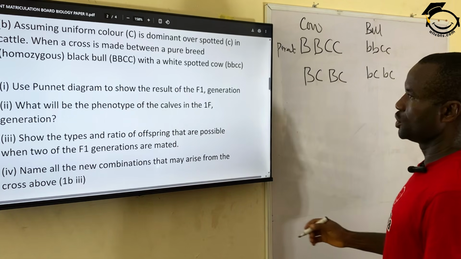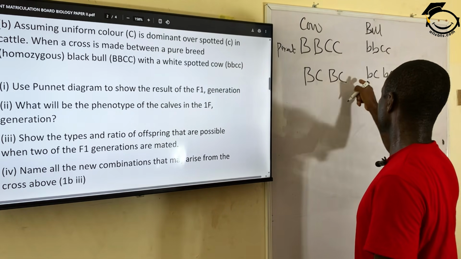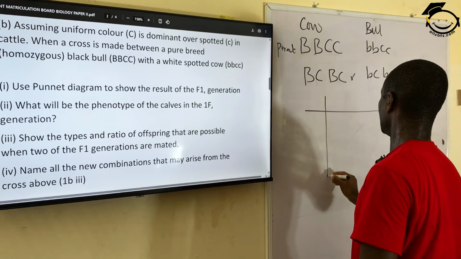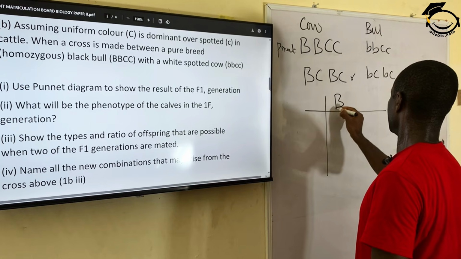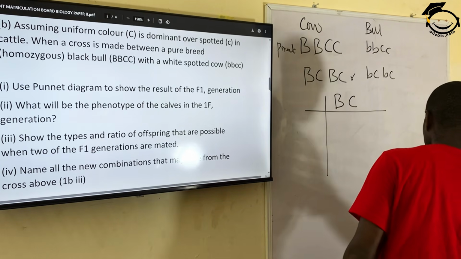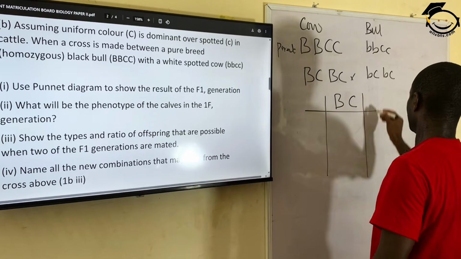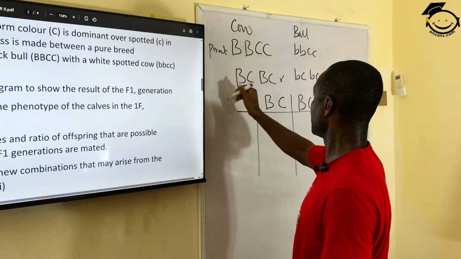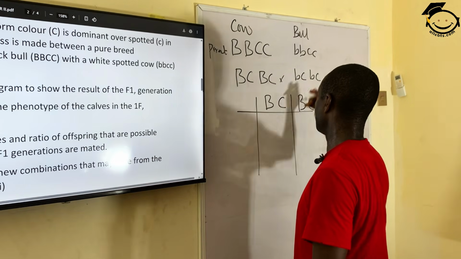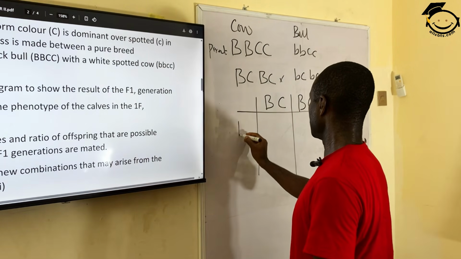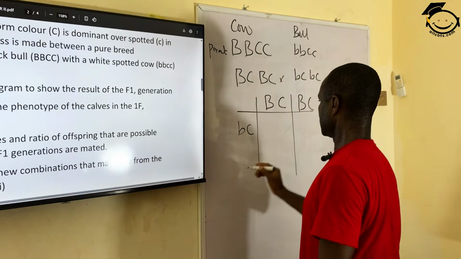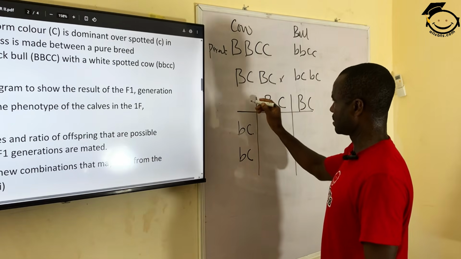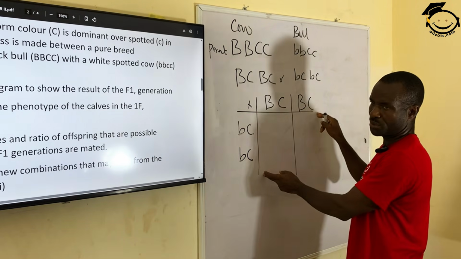In this case, using the Punnett table, when this crosses with this, we have B, C, B, C. That is from this. This is one of the parents, the male and the female. Why is this B, C, the second gene B, C? When this crosses with this, we call this table a Punnett table.